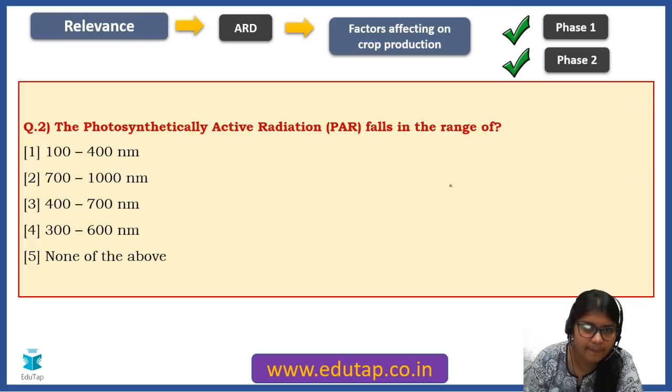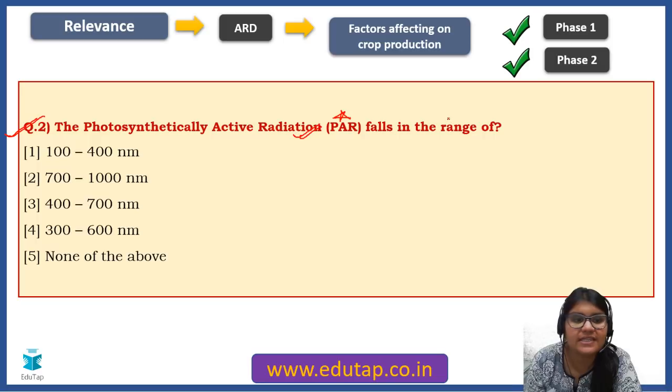Coming to question number 2, friends: the photosynthetically active radiation, that is PAR, falls in the range of. This is again a very simple question. Nothing much to learn about it, but you need to memorize it.